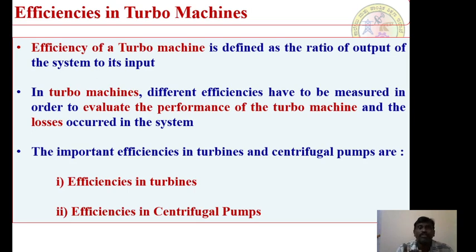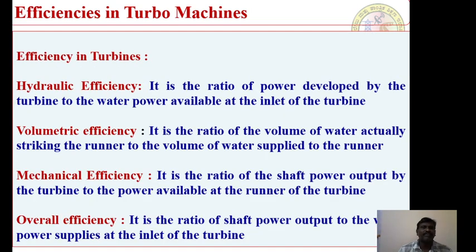In order to know the accountability of the energy which is supplied to the turbine system, to the turbo machine system, right? In order to account for the respective energy which is available at the respective turbo machine system, we need to define the meaning of efficiency. How do you define this efficiency, right? The important efficiencies in turbines and centrifugal pumps have to be defined with respect to a turbine as well as a centrifugal pump. Therefore, let us think about the different concepts, the important efficiencies. Okay, fine. So efficiencies in turbo machines.